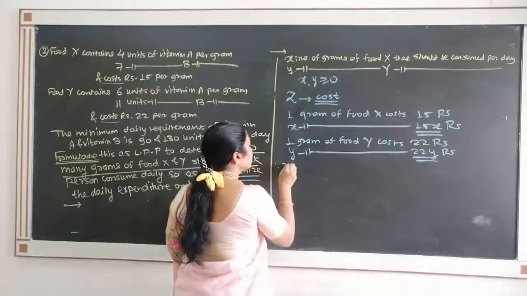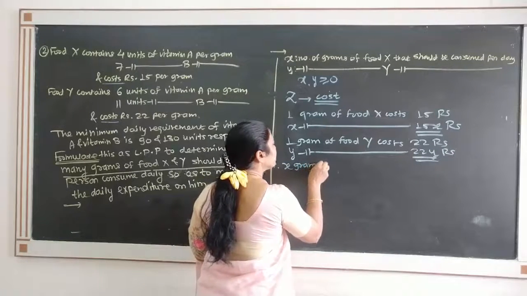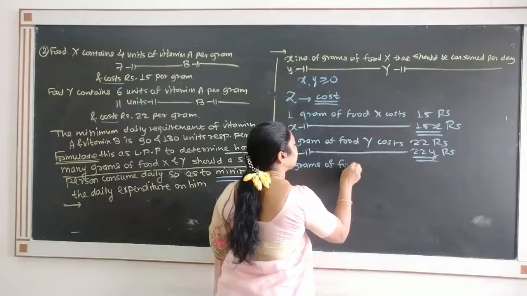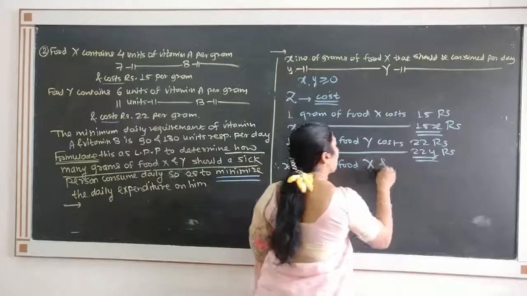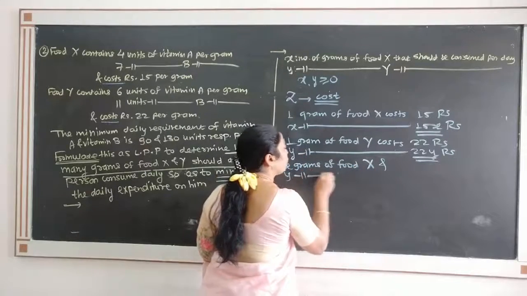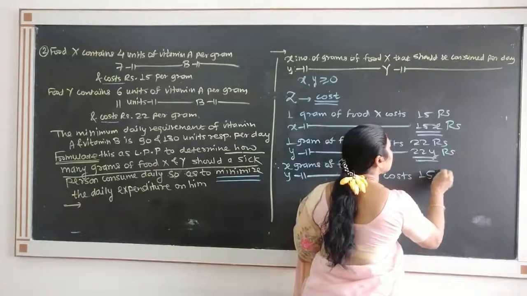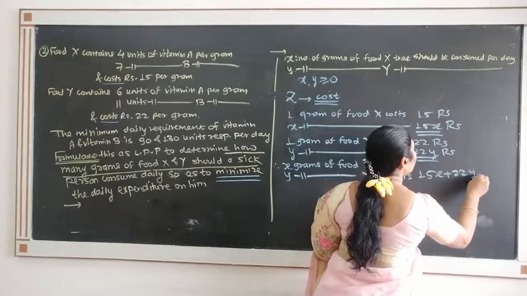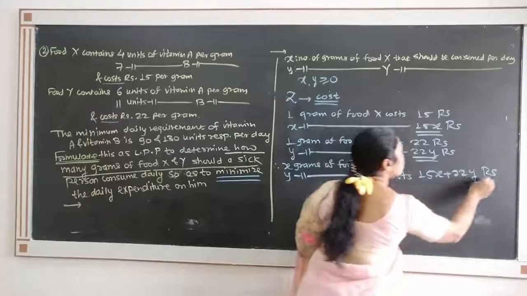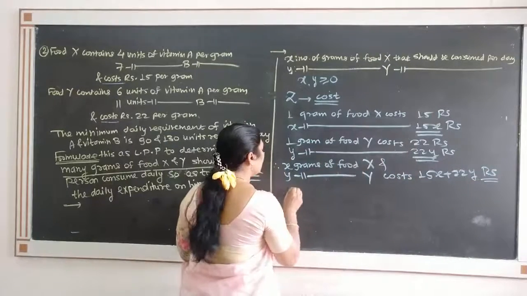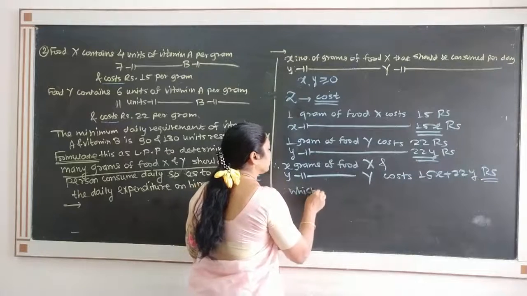Therefore, x grams of food X and y grams of food Y cost totally 15x plus 22y rupees, and this cost we want to minimize, which is to be minimized.